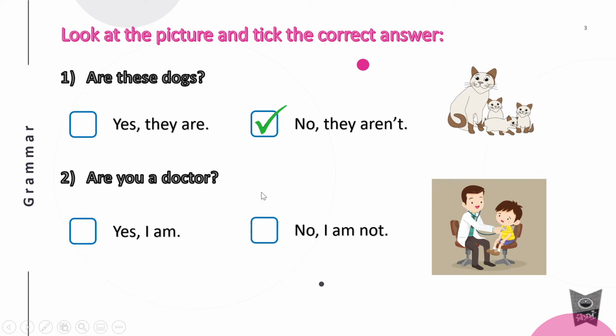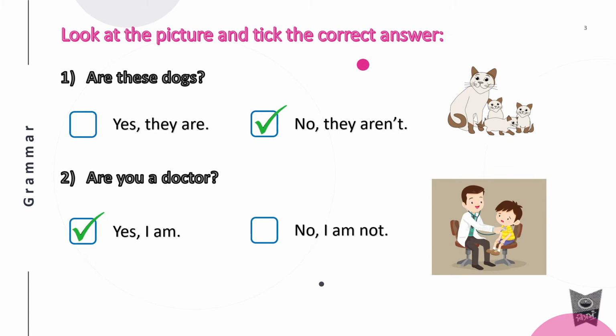Are you a doctor? So, will you answer yes or no? Instead of that, you have to say yes, I am. No, I am not. Okay, this is how you will answer. So, where should I tick? Look at the picture. Yes, I am or no, I am not. Yes, you're right. I will tick over here.